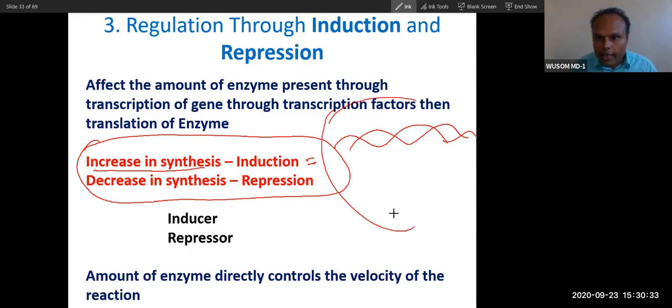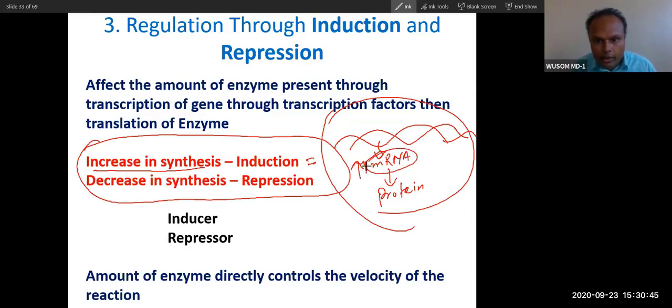So DNA inside the nucleus will synthesize mRNA, and mRNA will synthesize protein inside the cell. So induction means mRNA synthesis will be increased. Repression means the gene will be repressed and it will decrease the synthesis of mRNA from the gene.